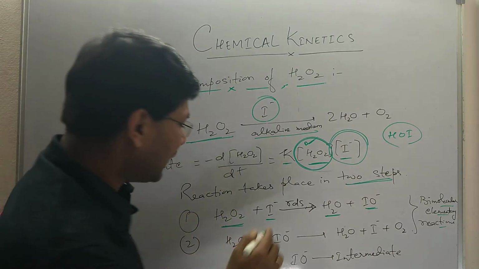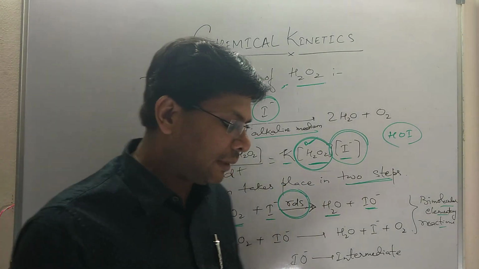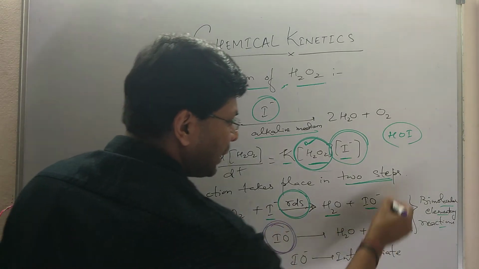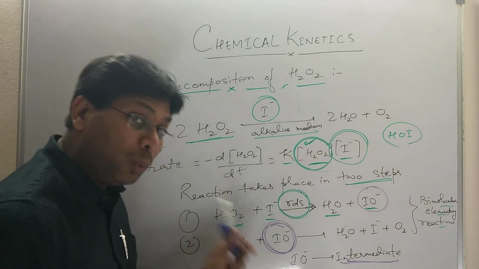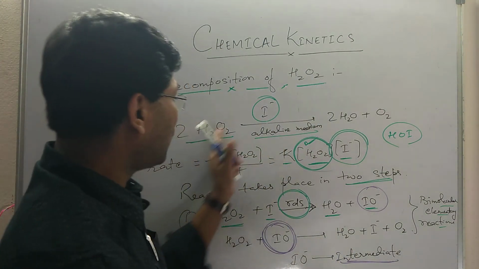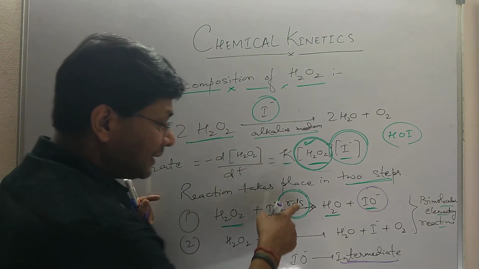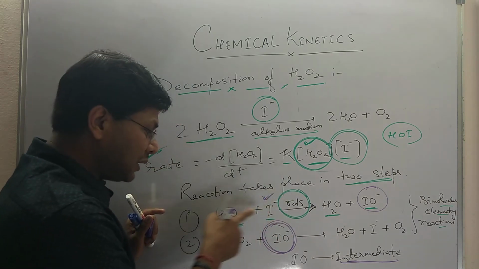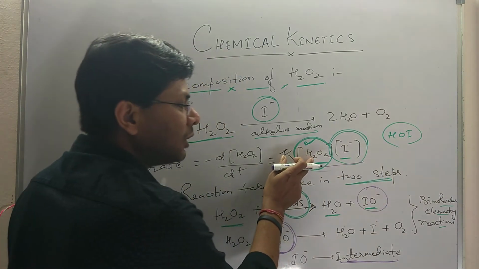So what we see is that the first step is the rate determining step. And if you look closely, you observe that IO−, which is there as an intermediate, does participate in the reaction, but in the overall reaction you are not seeing IO−. And since this is the rate determining step, the rate will depend on the concentration of iodide as well as hydrogen peroxide. That's why it is a bimolecular reaction.